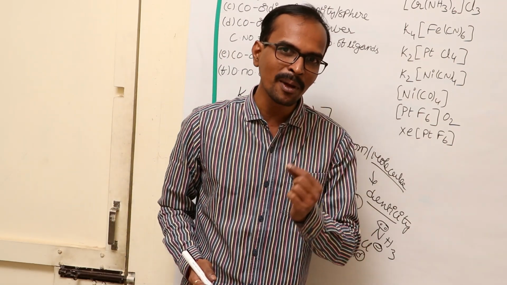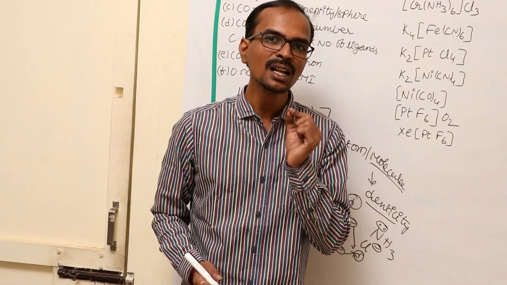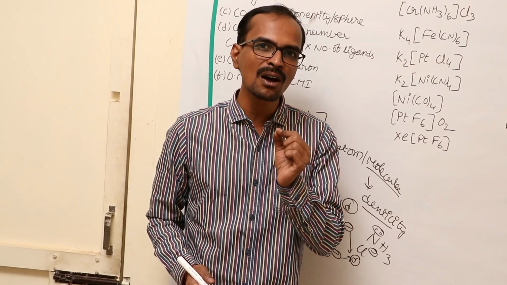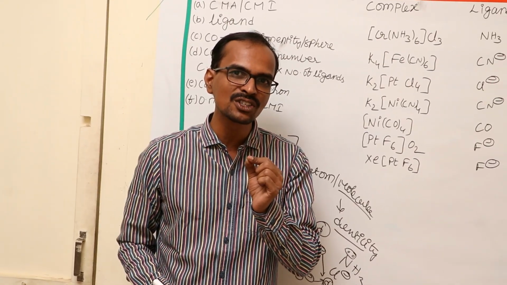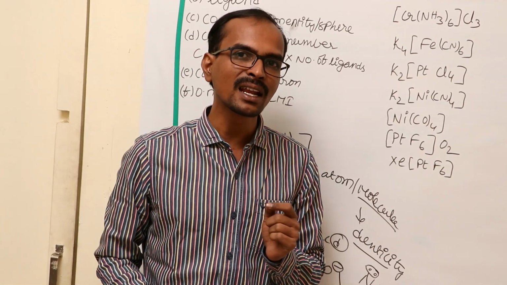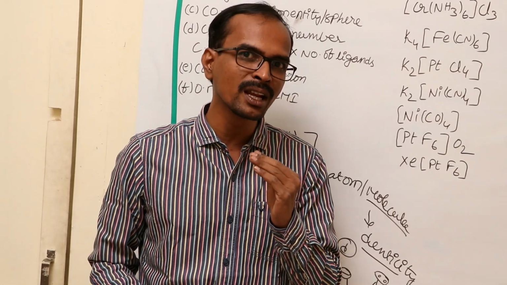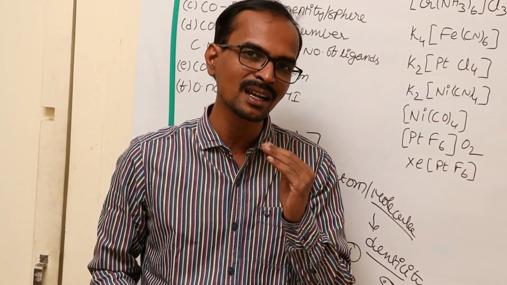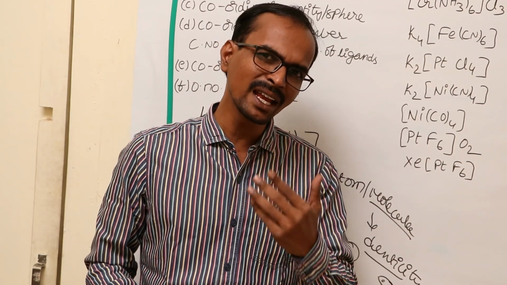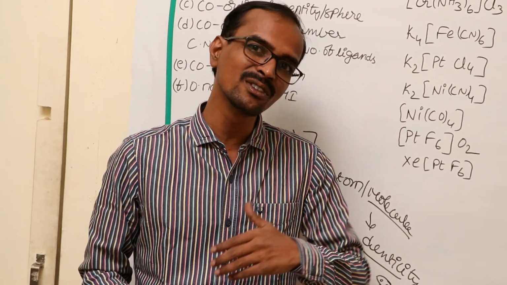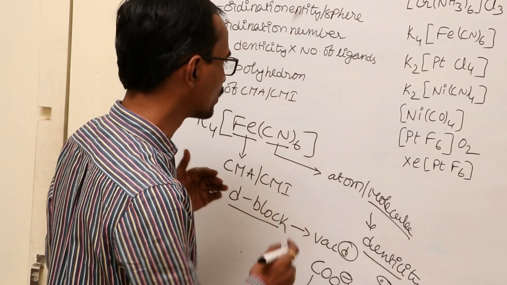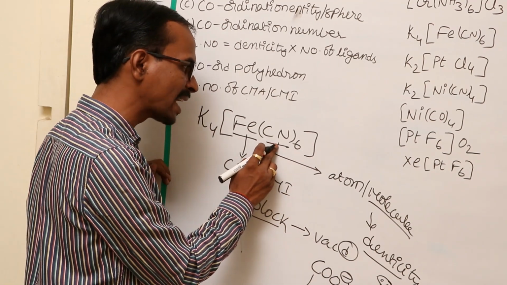So friends, remember, denticity means the number of lone pairs of electrons or negative charges donated to the central metal atom to form a coordinate covalent bond. The remaining features of the ligand we will discuss in the next video. So this is the ligand.